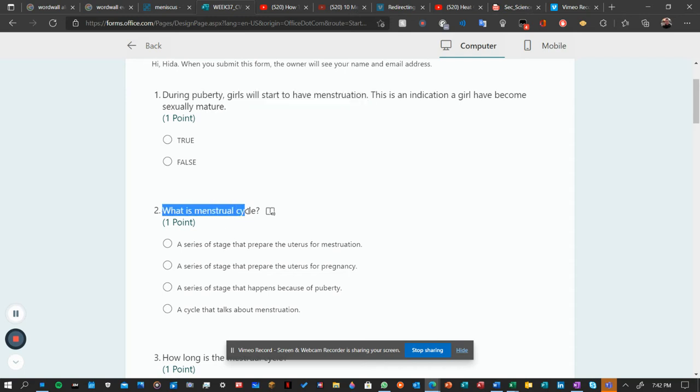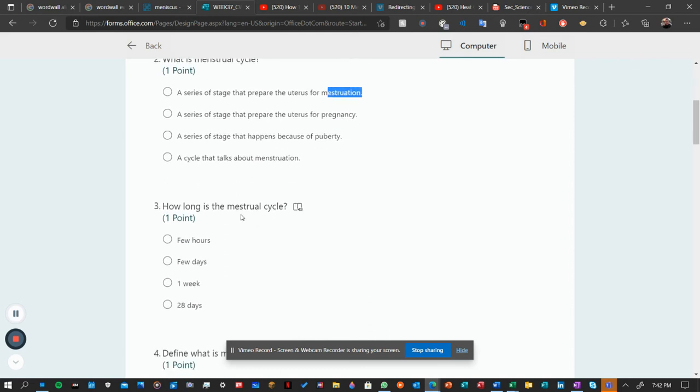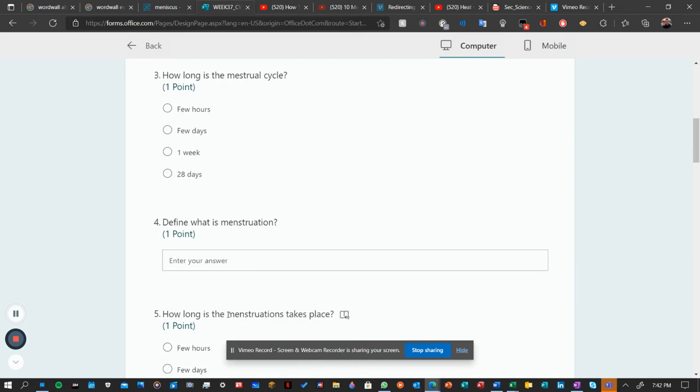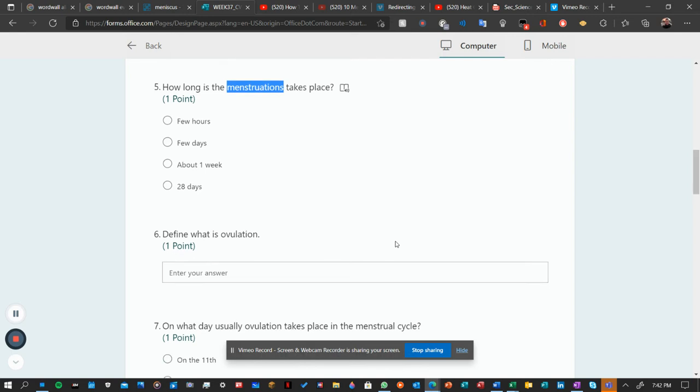Next one, what is the menstrual cycle? Not the majority, but some of you still got this wrong. You are still confused between the menstrual cycle and menstruation. Let me clarify that one later. And some of you are still confused about this one: how long is the menstrual cycle, and how long is menstruation? Menstruation is part of the menstrual cycle. I need you guys to understand that one.